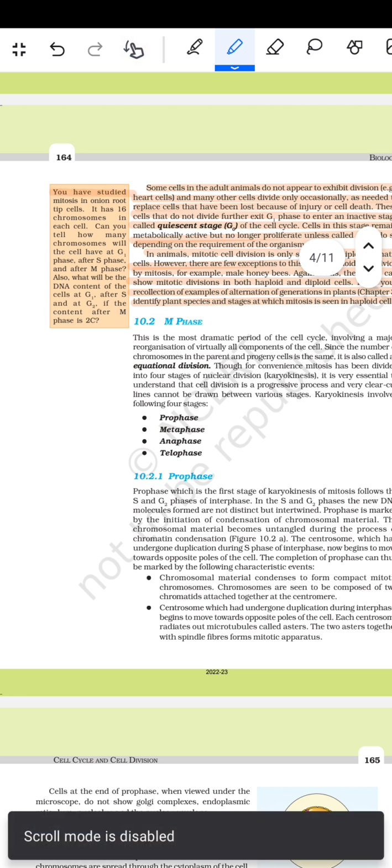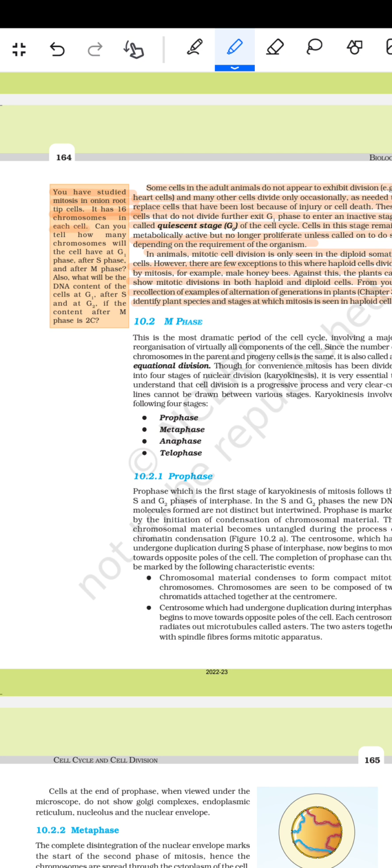Srikata, you have studied mitosis in the onion root tip cell. It has 16 chromosomes in each cell. Can you tell how many chromosomes will the cell have at the G1 phase, after S phase, and after M phase? Also, what will be the DNA content of the cell at the G1, after S and at the G2 if the content after the M phase is 2C?